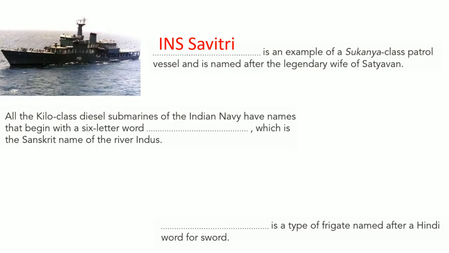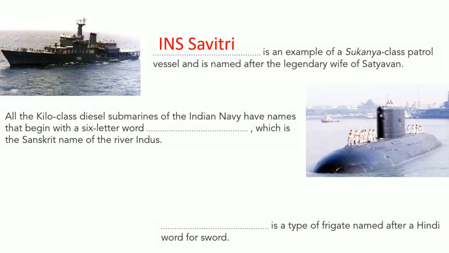Next one, it is also a submarine. Another type of submarine ship. We already learned one submarine ship, INS Chakra. Let us see the next INS ship. It is also a submarine. It begins with the six-letter word Sindhu, which is the Sanskrit name of the river Indus. The word Indus, in Sanskrit, is called Sindhu.